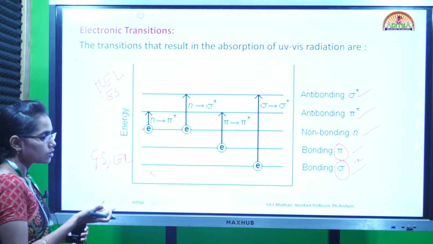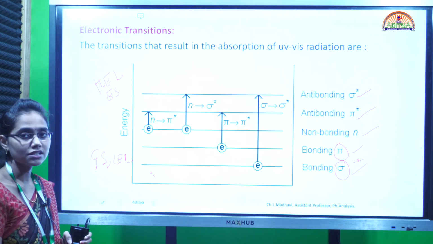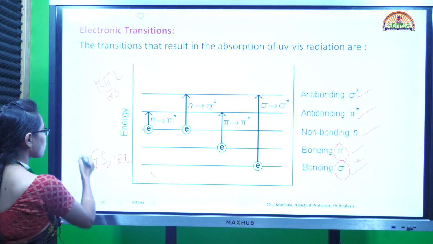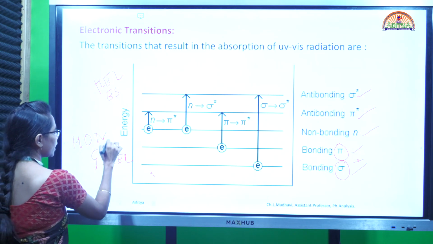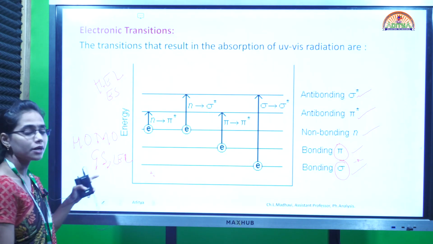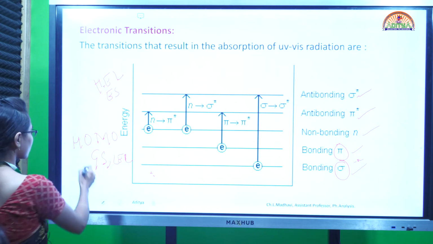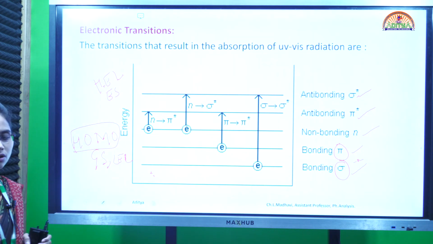In the normal or rest state, mostly the electrons will be present in this ground state. These are called HOMO. HOMO stands for highly occupied molecular orbitals.